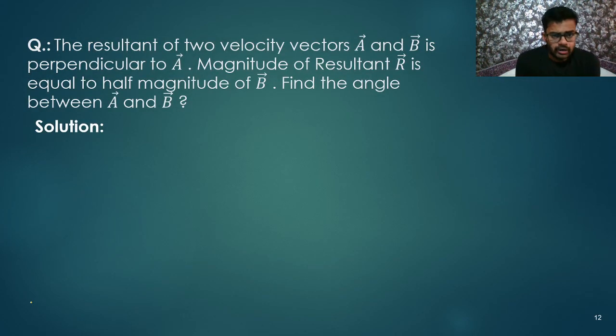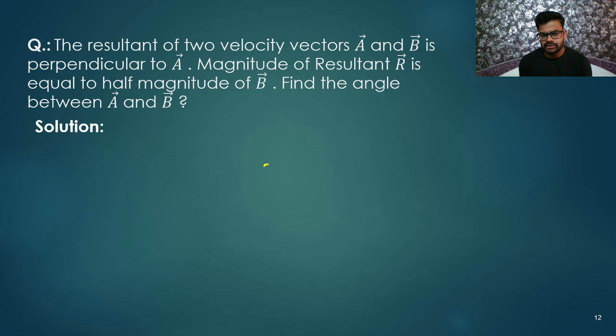The resultant of two velocity vectors, velocity is a vector quantity, A and B, is perpendicular to A. Are you getting? The resultant of two vectors is perpendicular to A, and the magnitude of the resultant is equal to half of the magnitude of B. So then find the angle between A and B. So it is a simple question, okay?